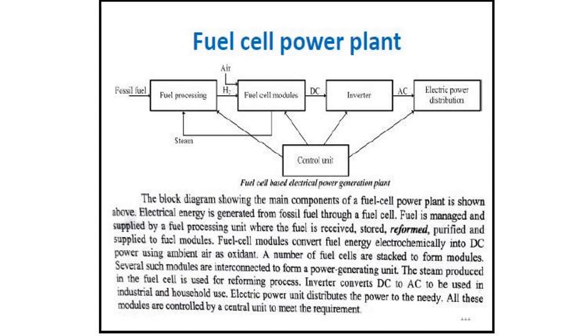The fossil fuel we are taking is processed in a fuel processing unit. The processed fuel is reformed and purified, and this purified fuel is given to the fuel cell modules. So what is actually a fuel cell module? A fuel cell module converts fuel energy electrochemically into DC power using ambient air as oxidant.